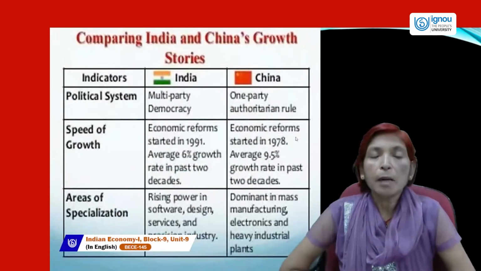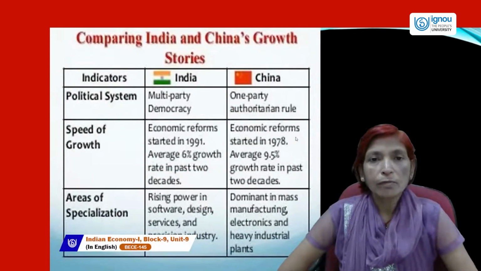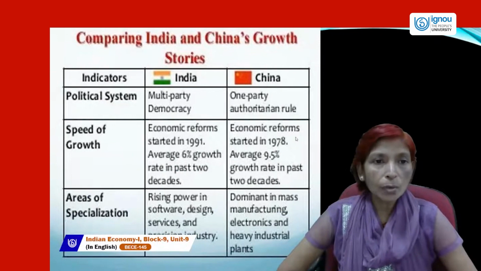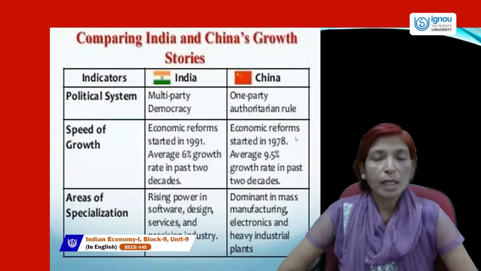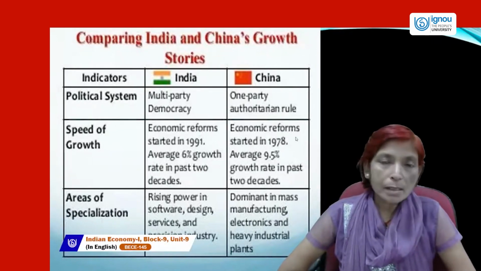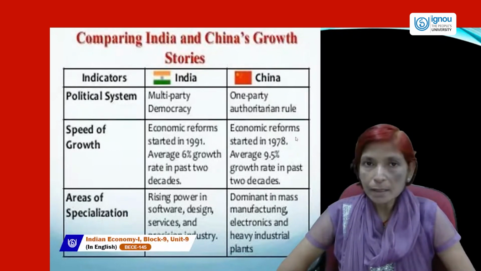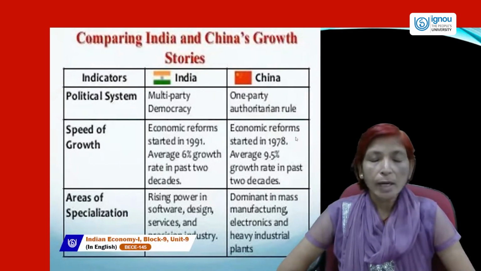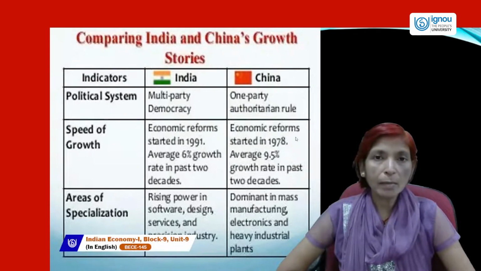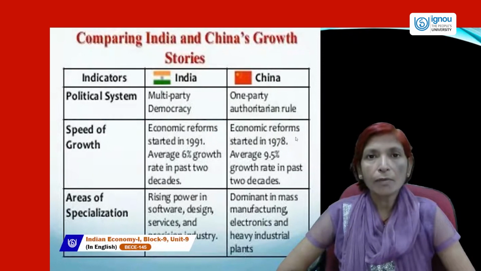Next is, if we compare India's economic growth with China's growth, then we can say that there is a difference. Both the countries are developing countries, but the political system in India is a multi-party system. Here is a democracy, and here a mixed economy system exists. But in China, there is a one party system, and authoritarian rule exists in the Chinese economy. And the Chinese economy follows the socialist or communal pattern of the system.